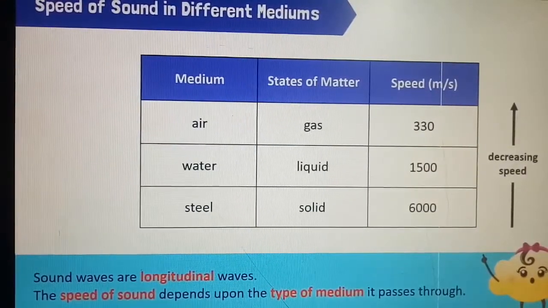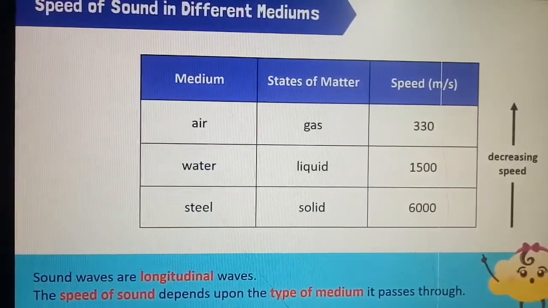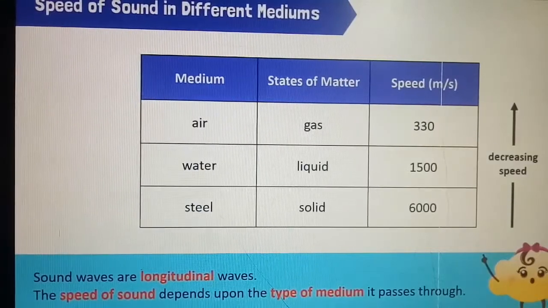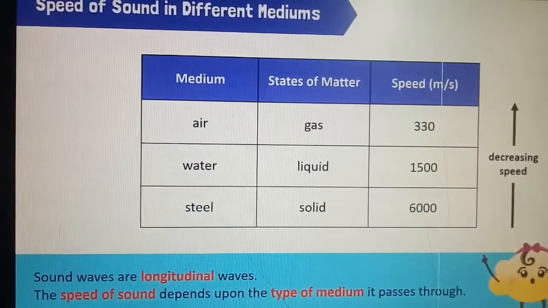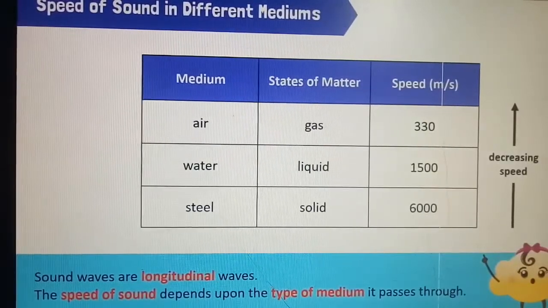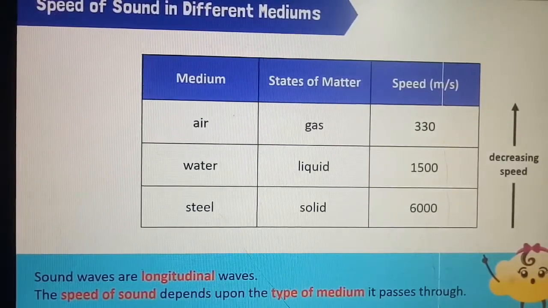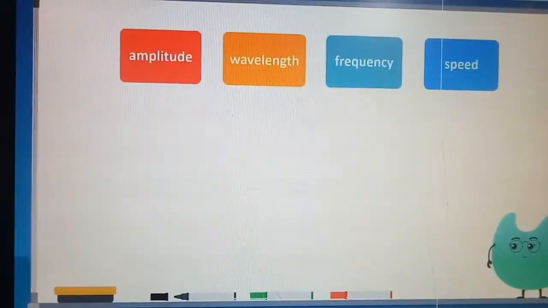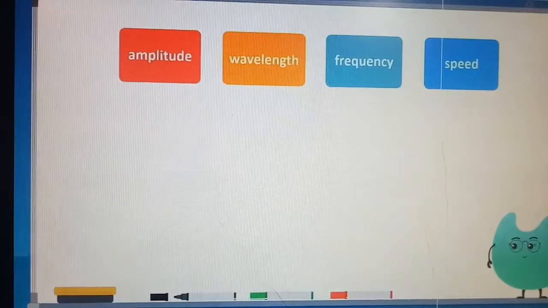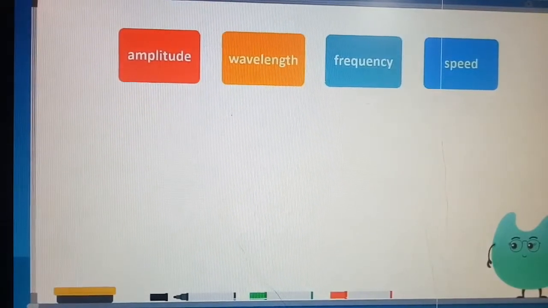In air 330 meter per second, it depends upon the temperature. In water 1500 meter per second, and in steel 6000 meter per second. So look at that, it's very clear from the diagram कि एयर में सबसे कम है, वाटर में उससे ज़्यादा है, और स्टील में, दैट इज सॉलिड्स में सबसे ज़्यादा होती है. So we discussed these characteristics, that is amplitude, wavelength, frequency and speed.